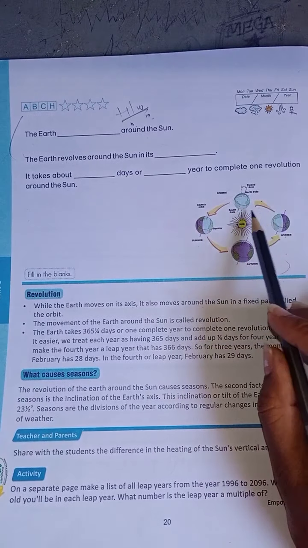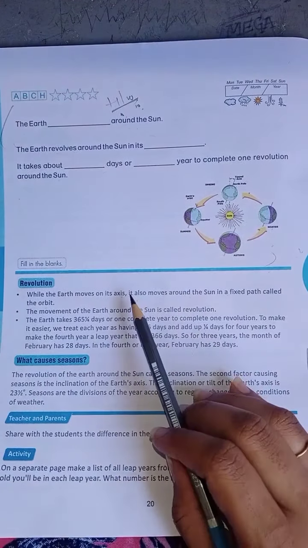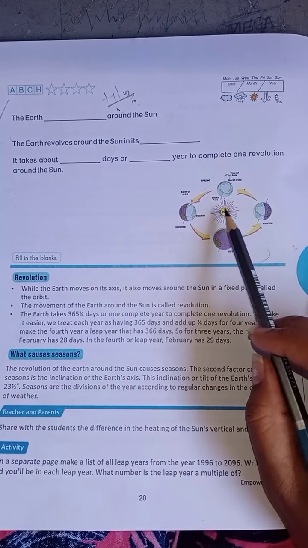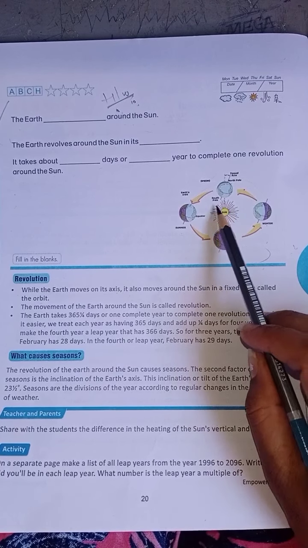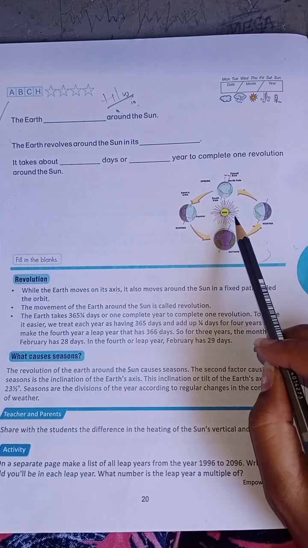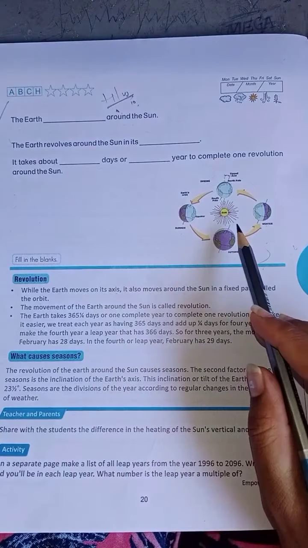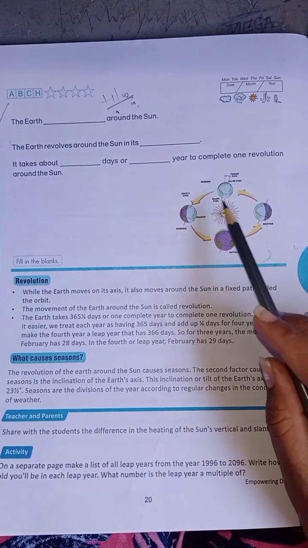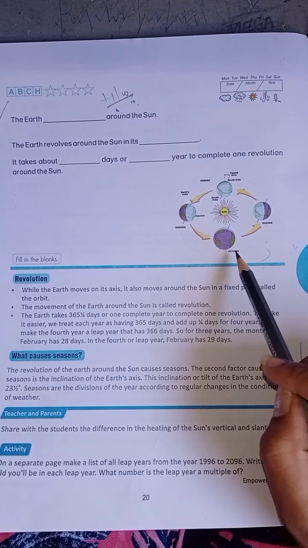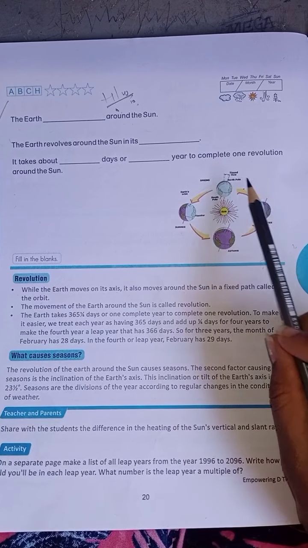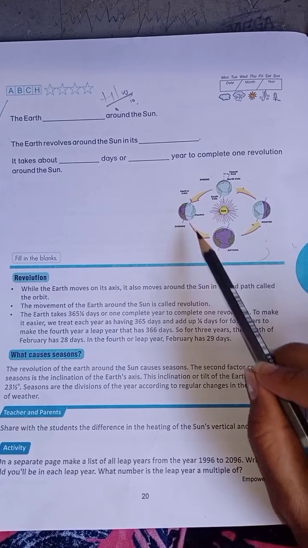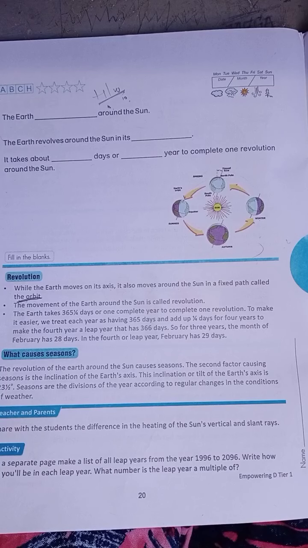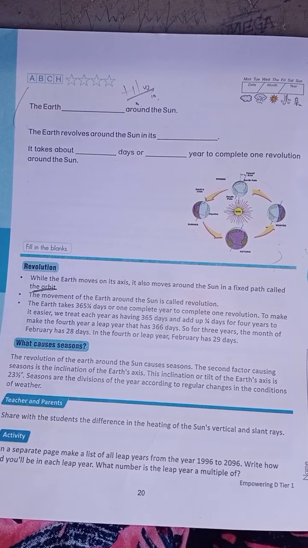Can you see how the earth is moving? It also moves around the sun. The sun is always on a fixed path, the sun won't move. Only the planets rotate around the sun, especially the earth. What will we call that? We'll call it an orbit.